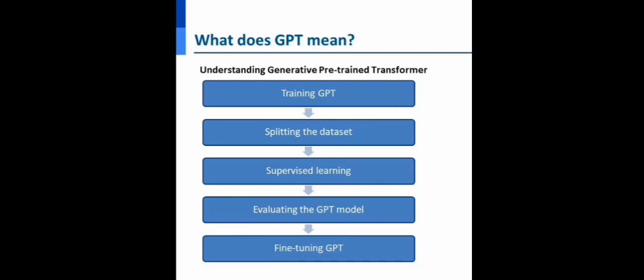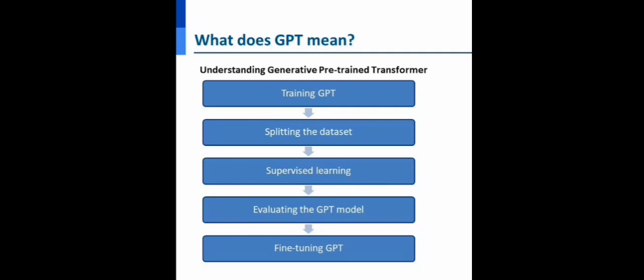The third step is training the GPT model. The GPT model is trained using a technique called supervised learning. In supervised learning, the model is given a set of input data and a set of output data, so the model learns to map the input data to the output data. In the case of GPT, the input data is a sequence of words and the output data is the next word in that sequence. This is how it develops and grows itself.